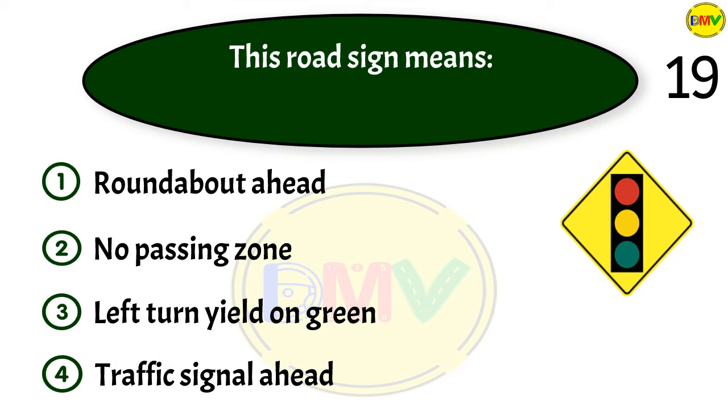Question 19. This road sign means 1. Roundabout ahead. 2. No passing zone. 3. Left turn yield on green. 4. Traffic signal ahead.